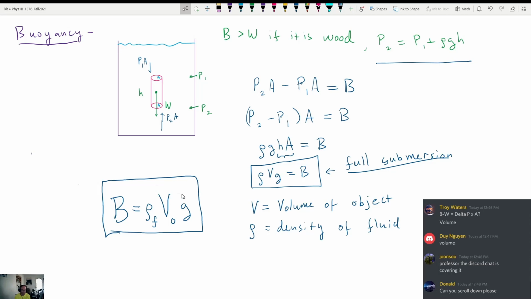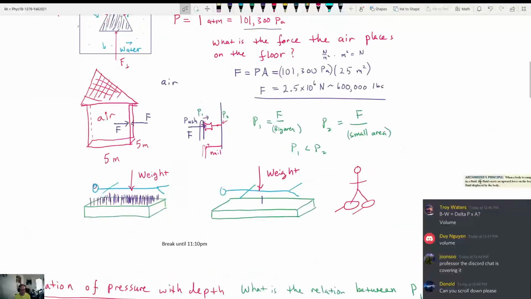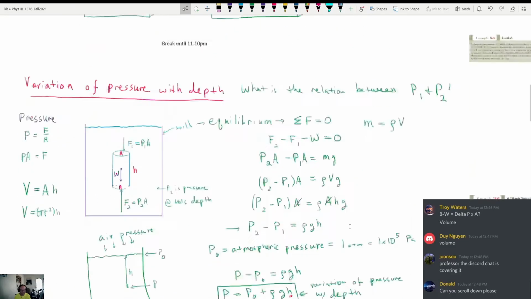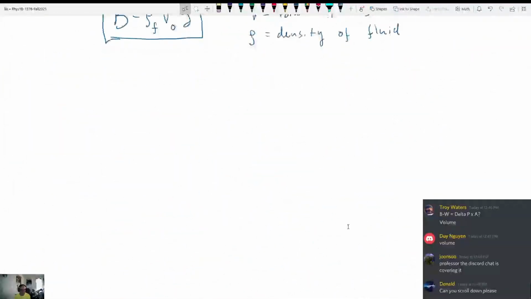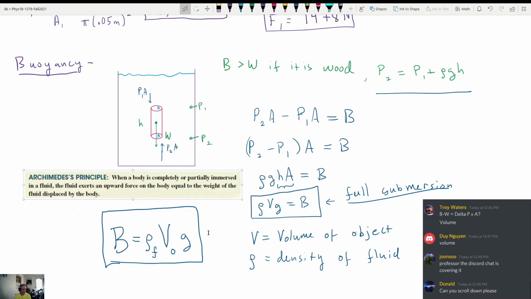All right. And I apologize, I'm going to scroll up for just a second to go find something to click over here. This is stated in something called Archimedes Principle. Archimedes Principle applies to more systems, but this is what it states. It says, when a body is completely or partially immersed in a fluid, the fluid exerts an upward force on the body equal to the weight of the fluid displaced by the body. The weight of the fluid displaced by the body.